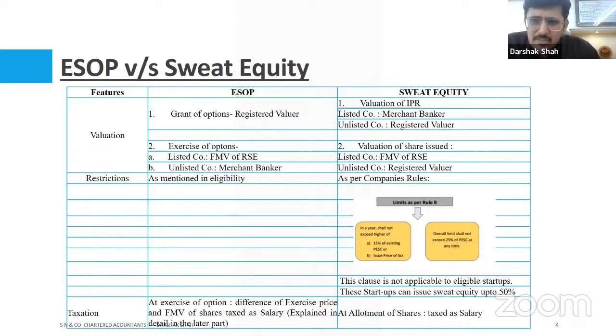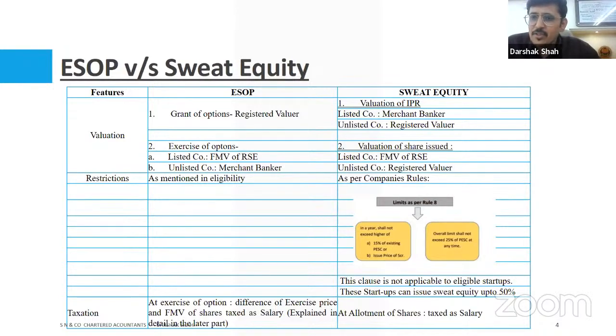So what generally happens with SWET? SWETs are used when an organization brings in any intellectual property, or when a director or a new introduction happens which is very capitalizing for the company. So when I onboard some new technology or some new intellectual person into the organization, SWETs are used. The valuation for an IPR is done by merchant bankers. If it's something related to shares, then it is done by the registered valuer.